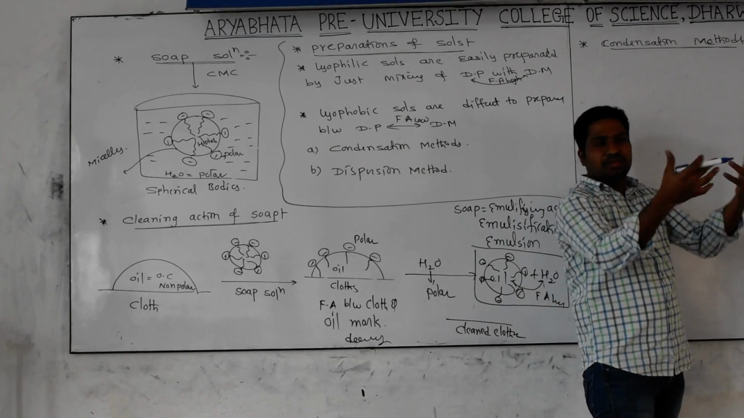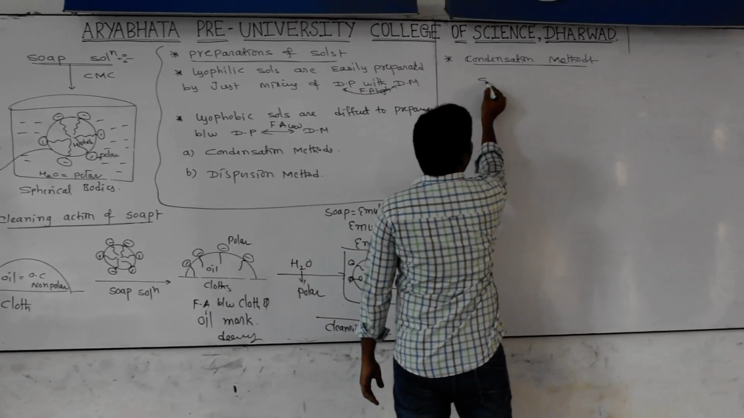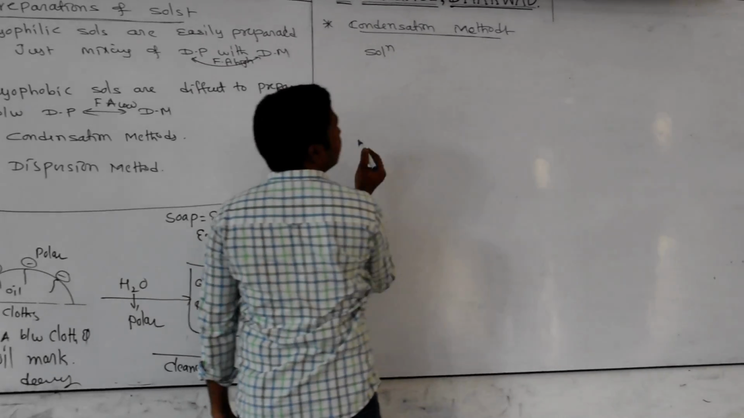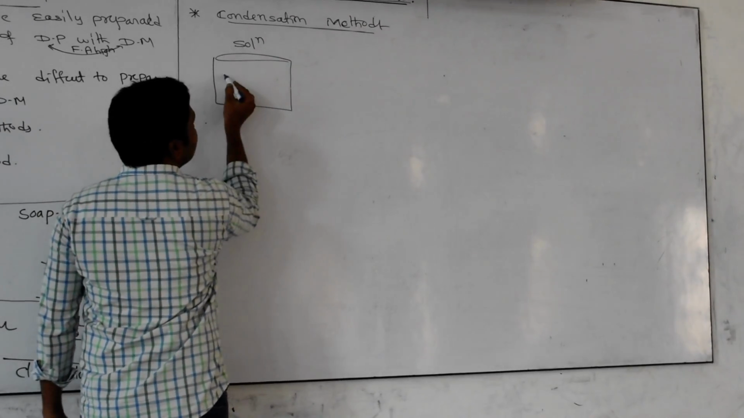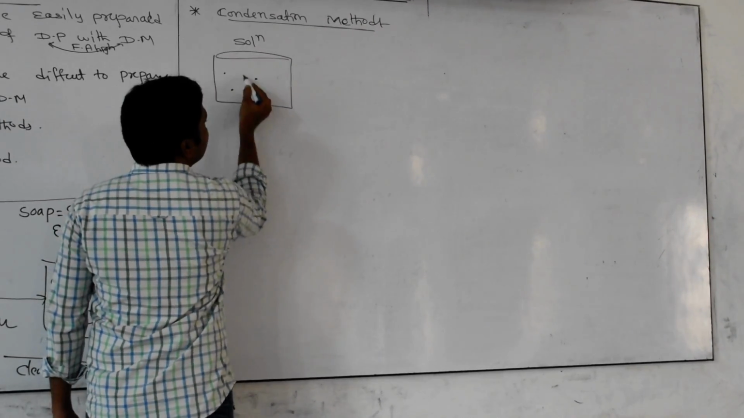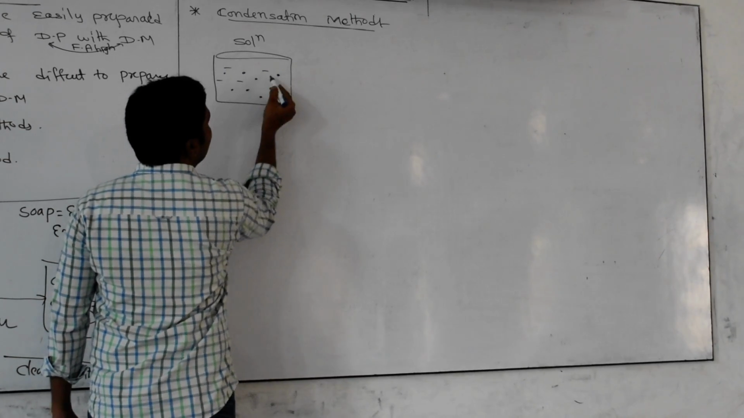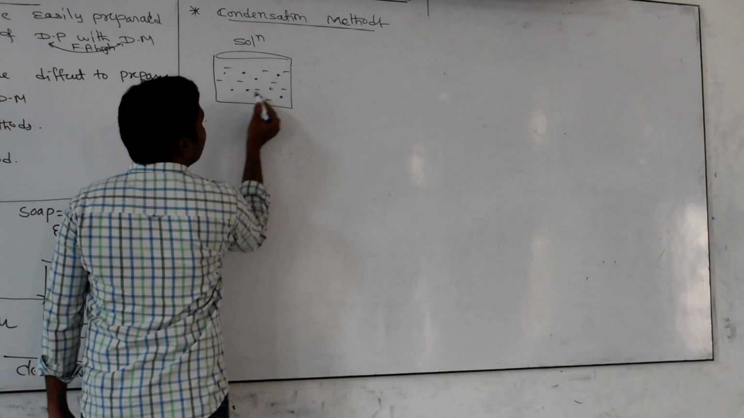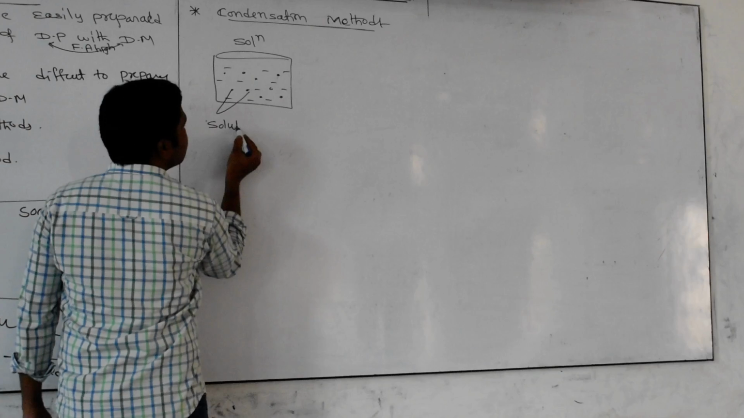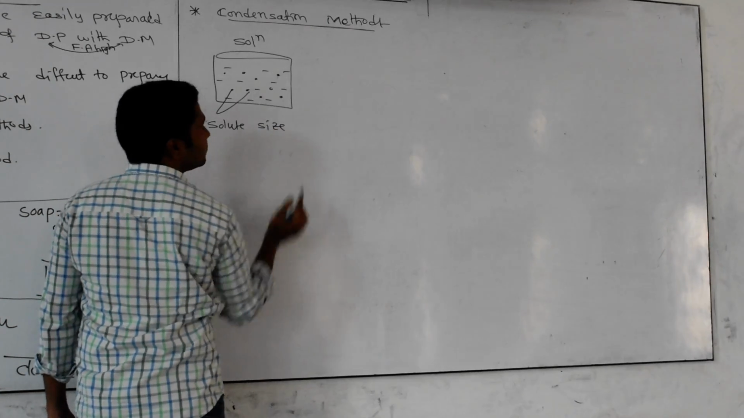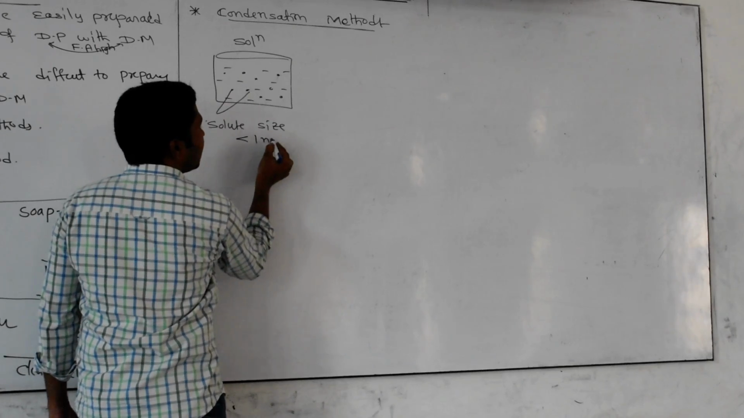Combination. What is the meaning of combination? What principle is going on here? I will explain. First of all, I am taking a solution. In the solution, what will be there? Solute particles and solvent particles will be there. Are you clear? The solute particle size in a solution is less than 1 nanometer.